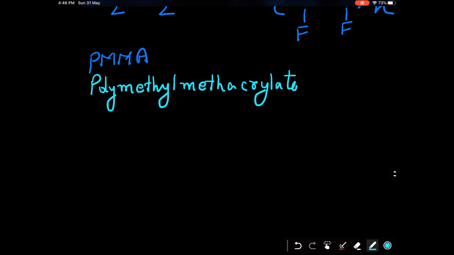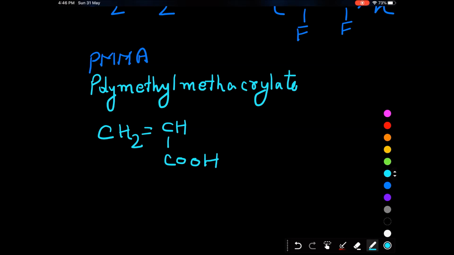Now we will understand what the monomer unit is and how it is named. If you look at the structure, this is a vinyl polymer and on the side we have COOH. This compound is called acrylic acid.